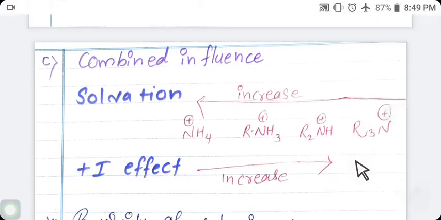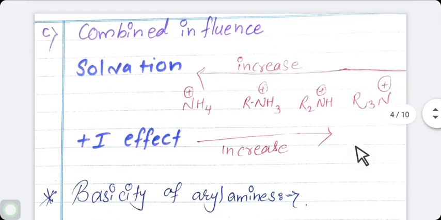Just see, the solvation and plus I effect, both are in opposite direction. Solvation increases from right to left, means from tertiary amine to ammonium, and plus I effect increases from left to right, means from ammonium to tertiary amine.